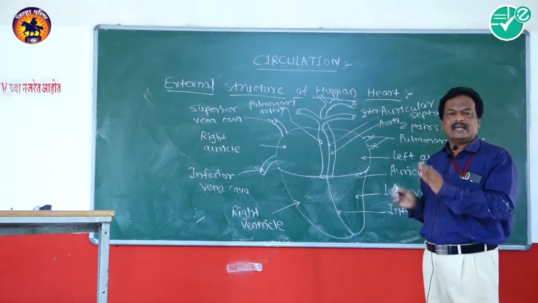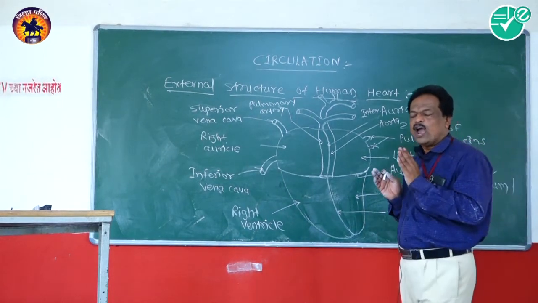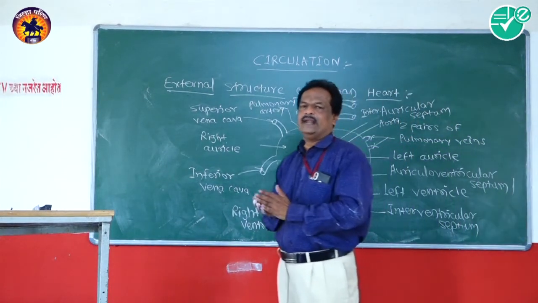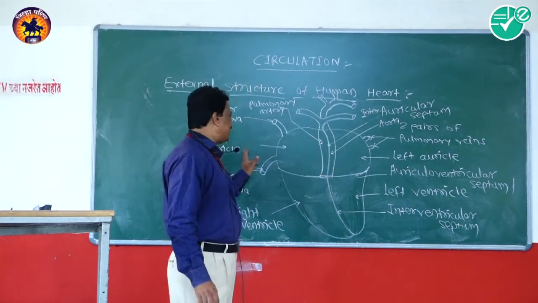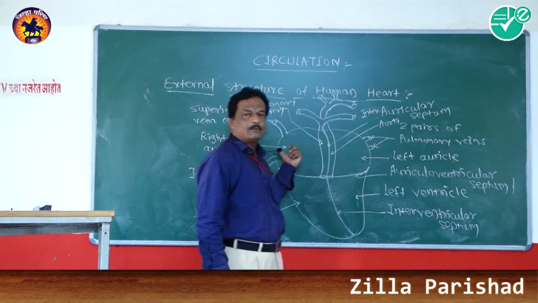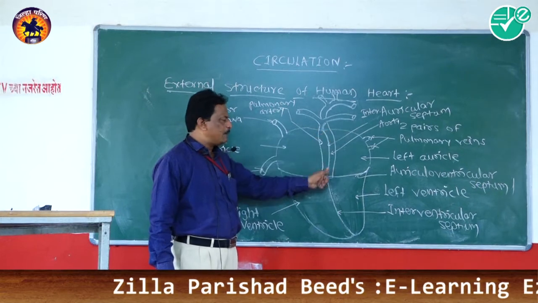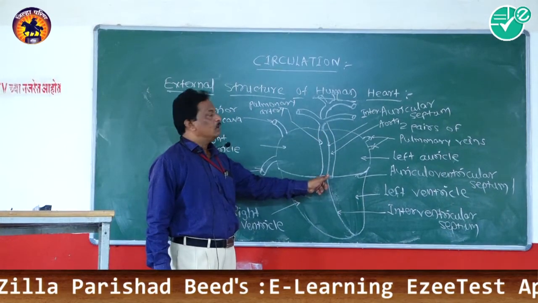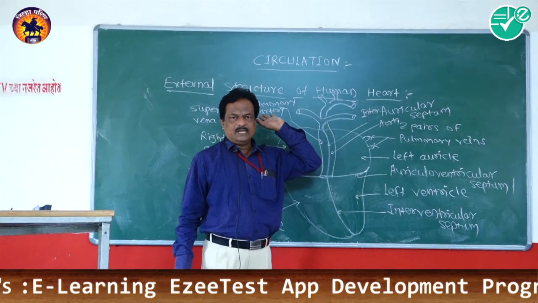With the interauricular septum, the chamber of the auricle or atria is divided into 2 subchambers, that is the right auricle and the left auricle. Means the right and left auricles are separated from each other with the help of a vertical septum, which is known as the interauricular septum.